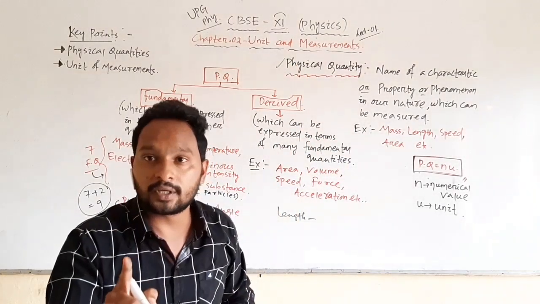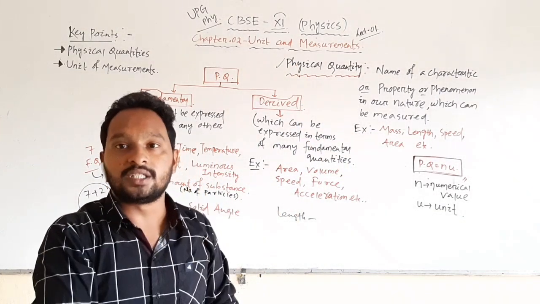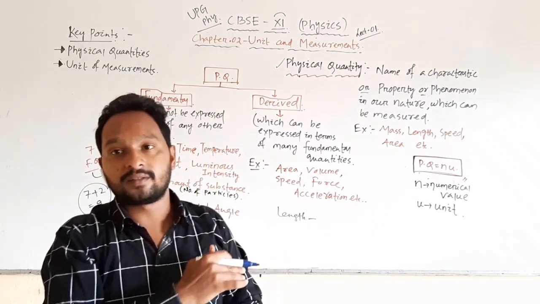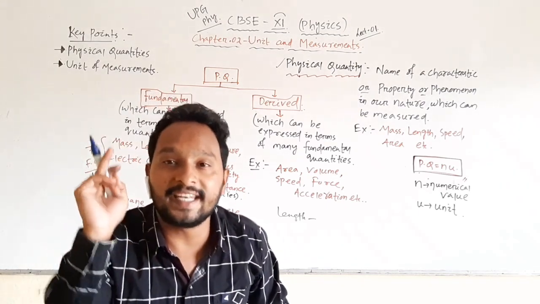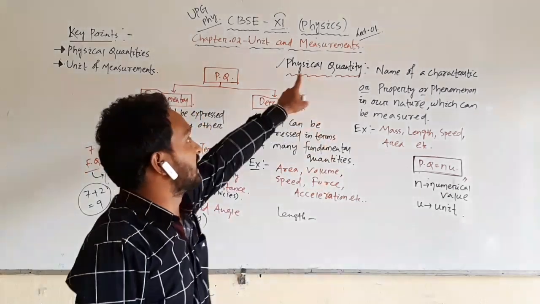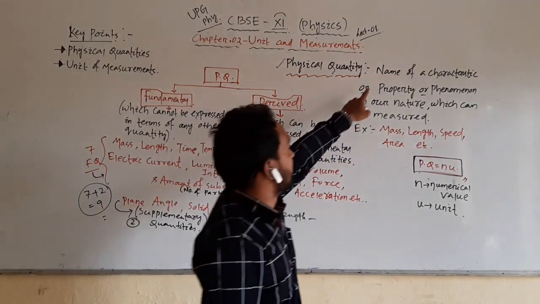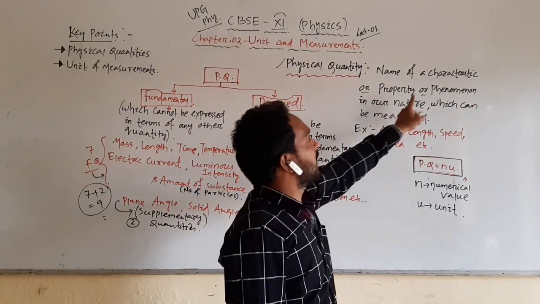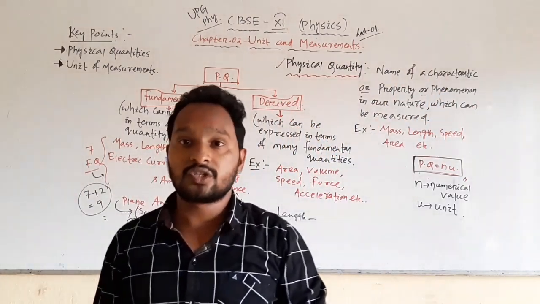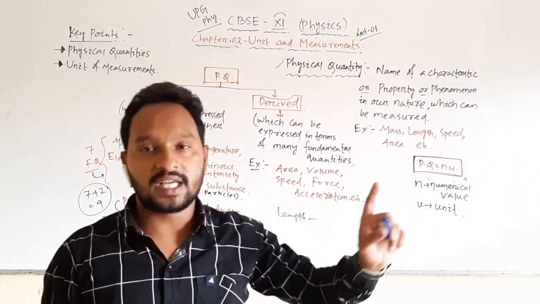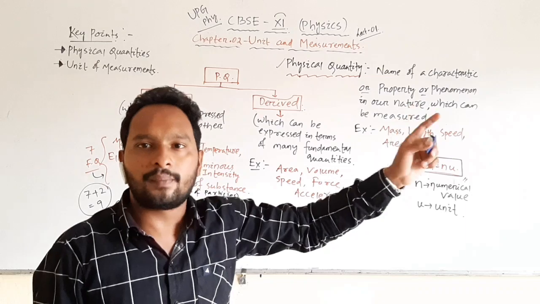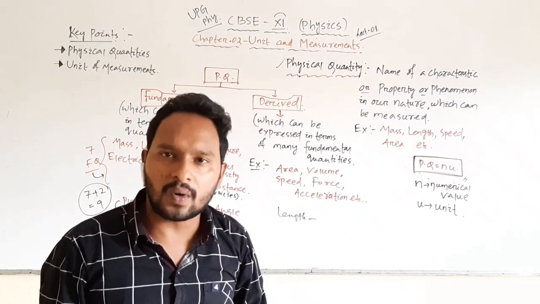The name of any characteristic is known as a physical quantity. Here I have written: the name of a characteristic or property or phenomenon in our nature which can be measured. The name of any characteristic is known as a physical quantity.